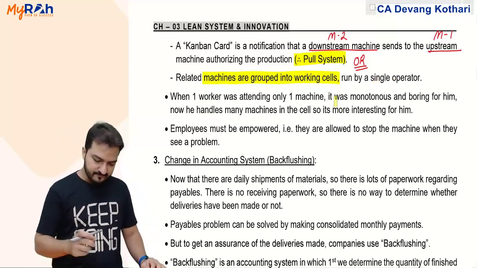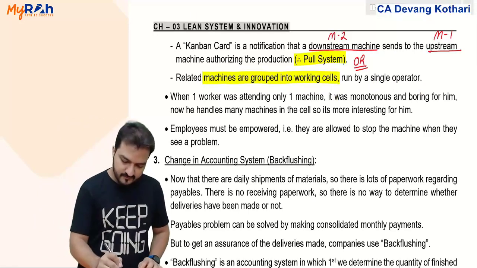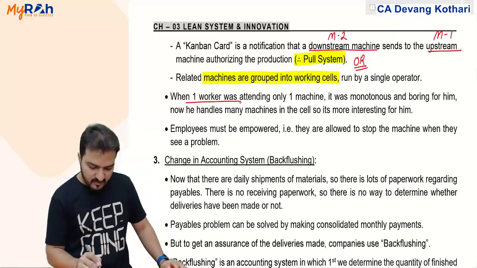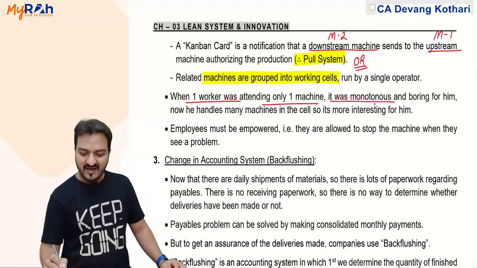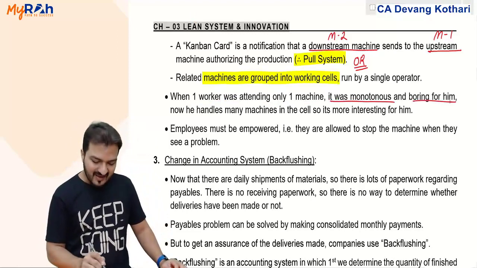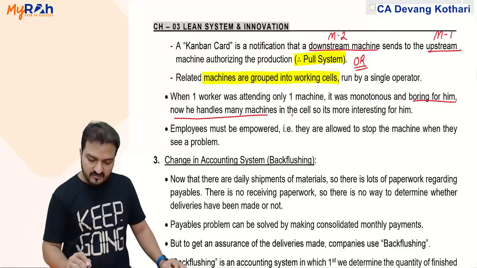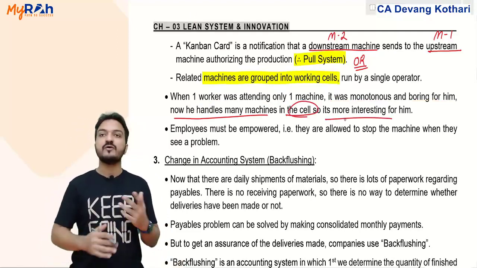And that is explained here. When one worker was attending only one machine, it was very monotonous and boring for him. Now he handles many machines in that one cell, so it becomes a little more interesting for him.